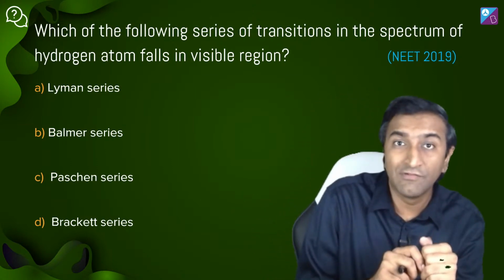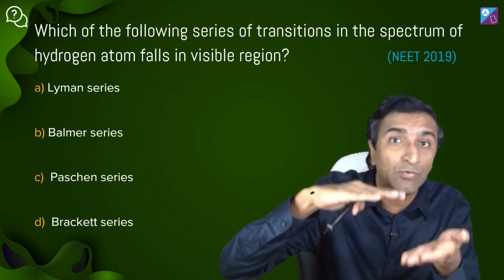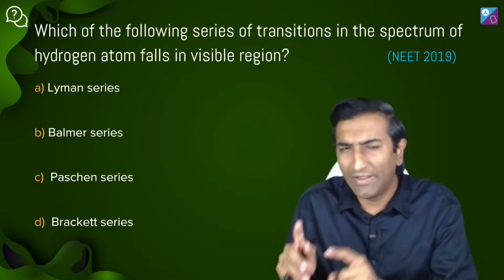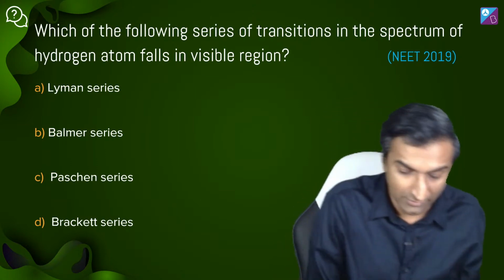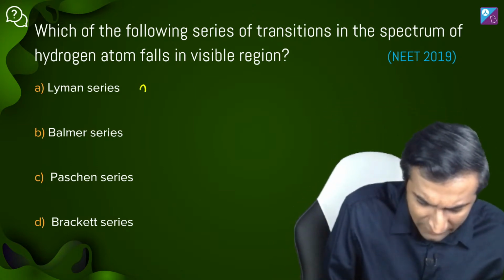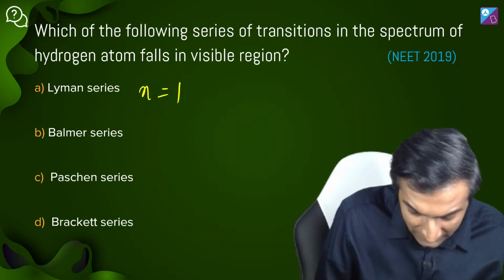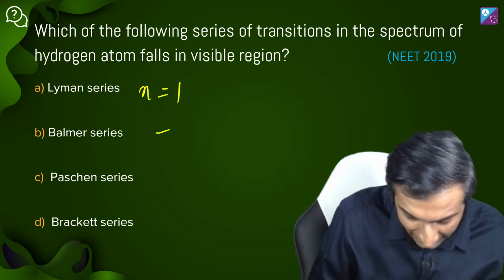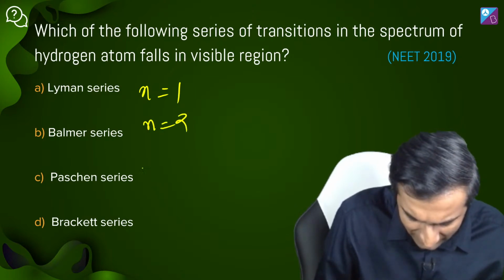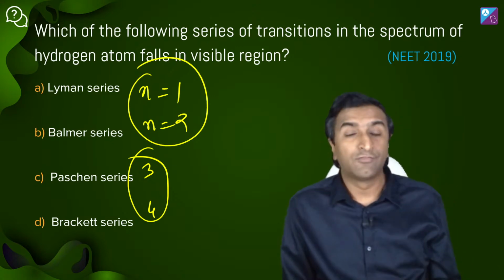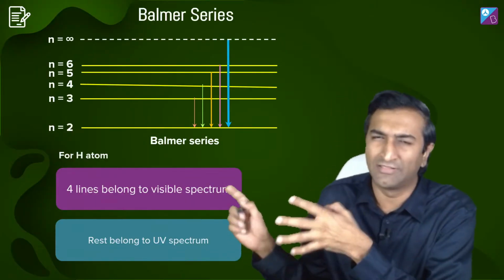Now, why will the radiation be visible? If it lies between that 400 to 700 nanometer range, and well, this is a very special range. I think Lyman, Balmer, Paschen. So this is n equal to 1, no, not m, n. Balmer must be n equal to 2. This is 3 and 4. I think I'll have to check on these two. But this I know for sure is 1 and 2. So if you remember these calculations, it's a theoretical question.